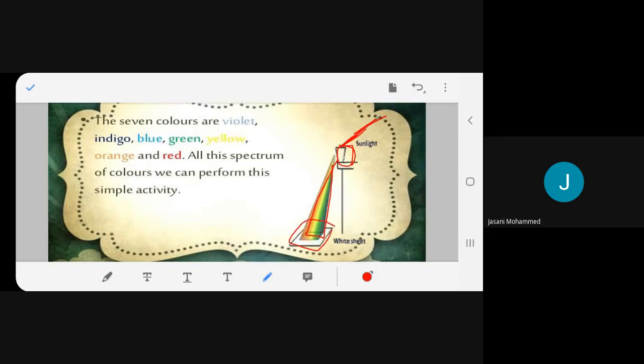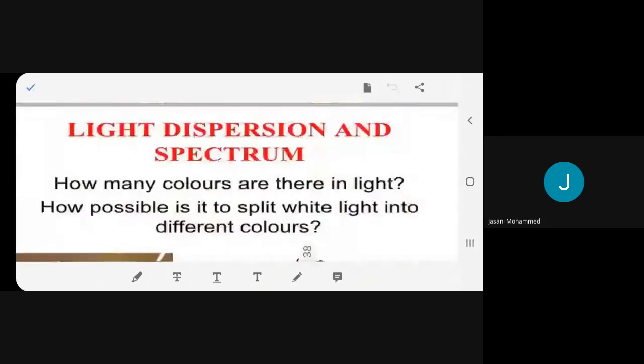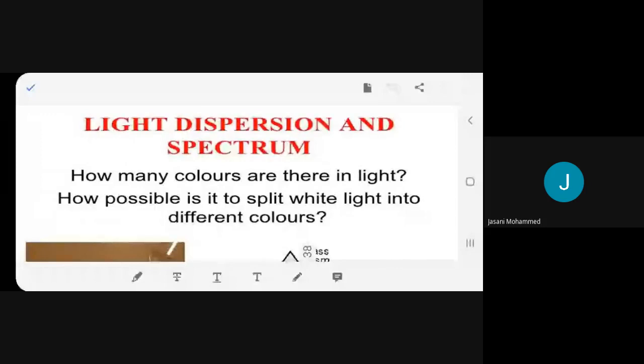Did you understand? So we see light dispersion and spectrum. The white ray got dispersed into seven colors. You understood? Yes, ma'am.